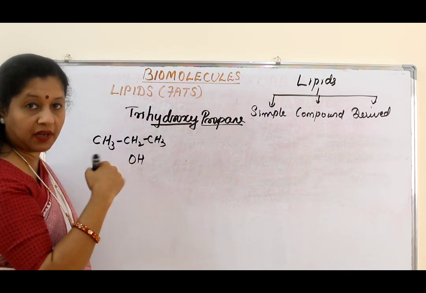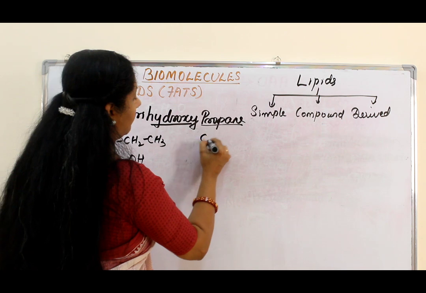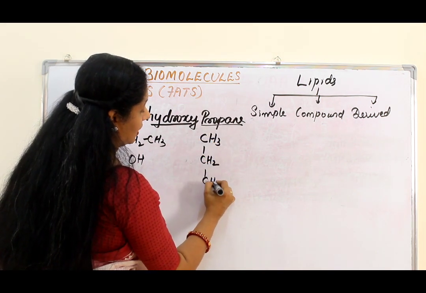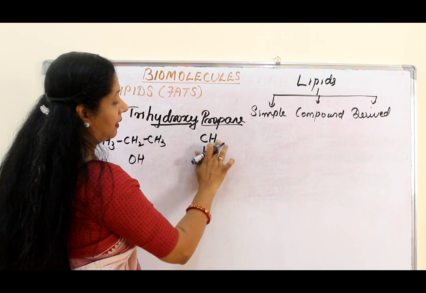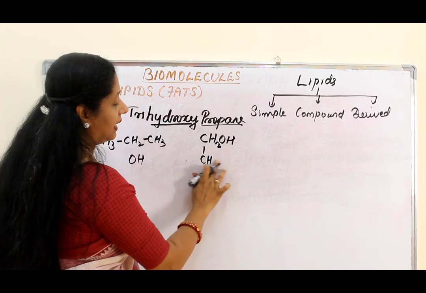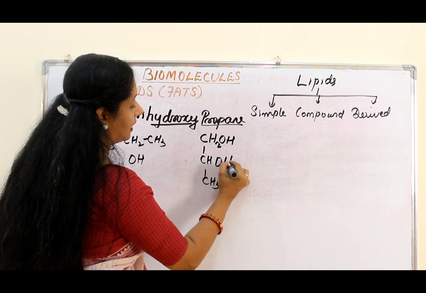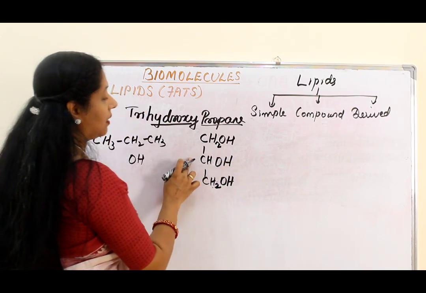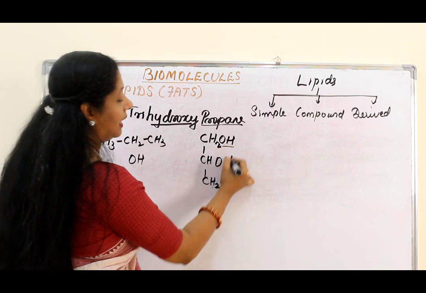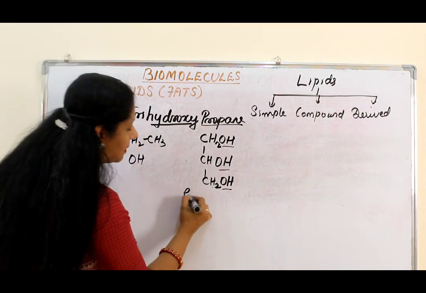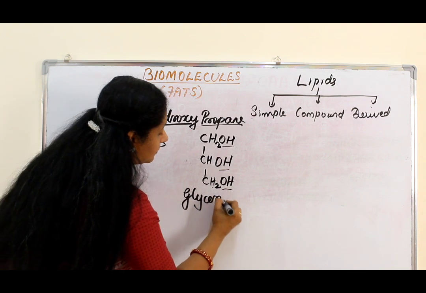You know that OH is the functional group for alcohol. So here one hydrogen I am removing and adding one hydroxyl group. Then here also I am substituting with an OH. Here also one OH. Now we can call it, tri means what? 3-hydroxy propane. So this is nothing but glycerol.